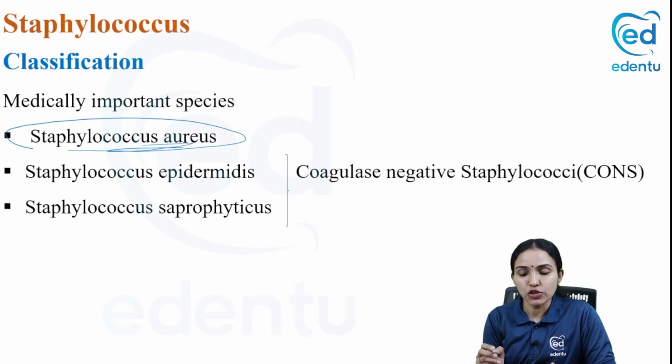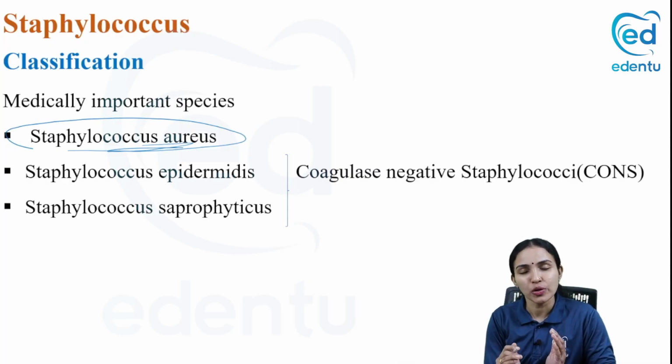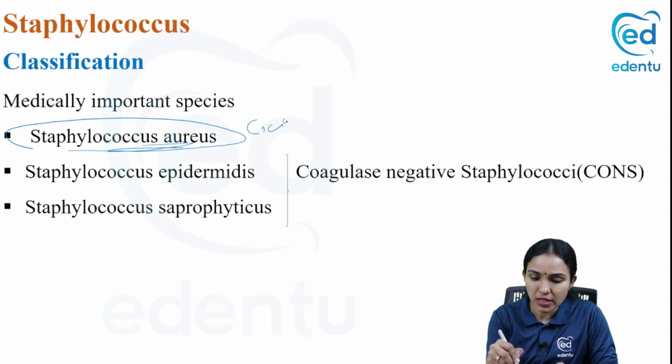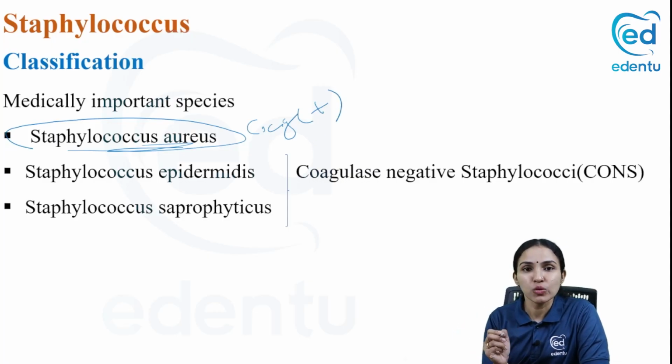Other than that, you have the coagulase negative staphylococci. There is a test called the coagulase test; coagulase is an enzyme produced by this bacteria. Based on that enzyme, you classify staphylococci into coagulase positive and coagulase negative. Staphylococcus aureus is coagulase positive, and the coagulase negative ones include Staphylococcus epidermidis. As the name indicates, it is present in the epidermis of the skin. It is usually a normal skin flora, but rarely it can cause disease.